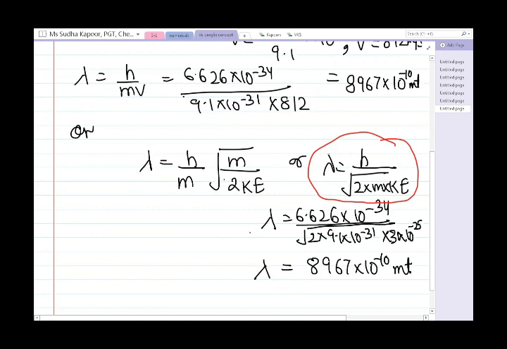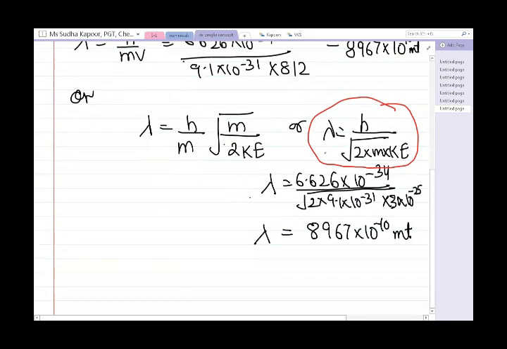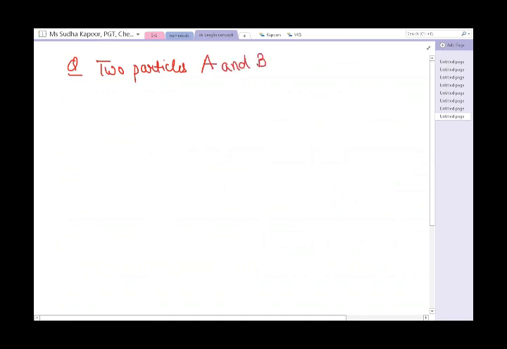Now the last question is very important. It is related to how to calculate and compare the values. It is also a very repeatedly used question in the paper. Two particles A and B are there.